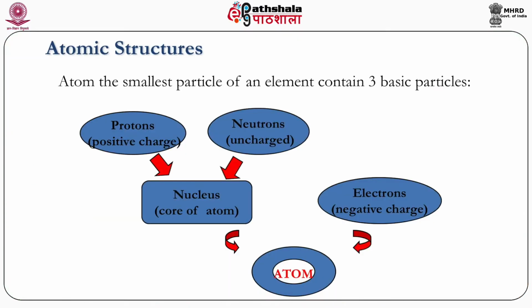If you look into the atomic structure, as I said, the atom is the smallest particle of any element, which contains three basic particles, as you all know: electron, proton and neutron. The neutron is uncharged, a neutral particle, but the most important particle of an atom is the electron, which plays a significant role in any electronic device. So now we will try to understand what an electron is, what a valence electron is, what a free electron is, and how conduction takes place in an atom.